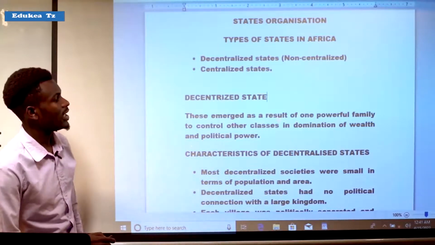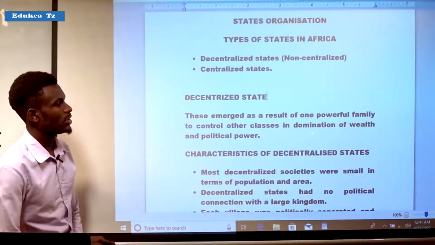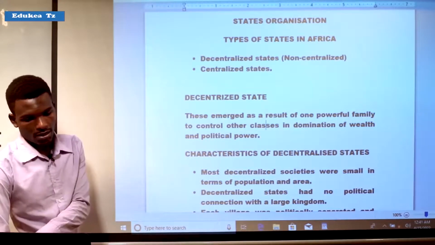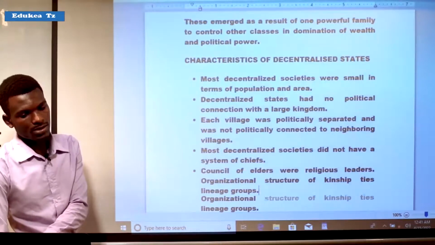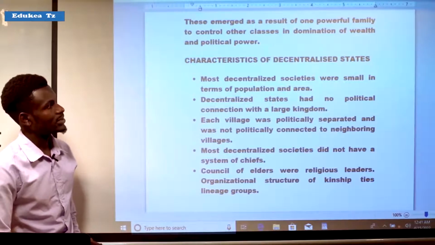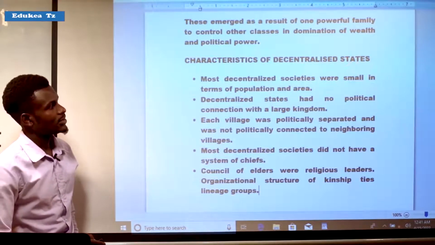So decentralized states have various characteristics. The following are the characteristics of decentralized states.